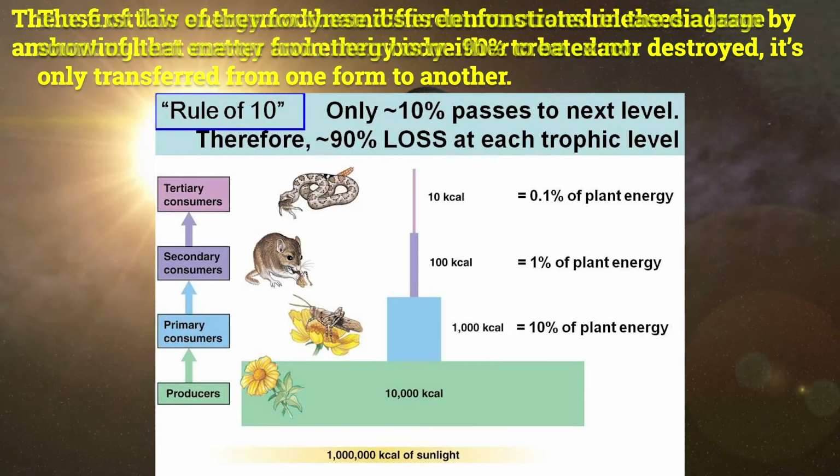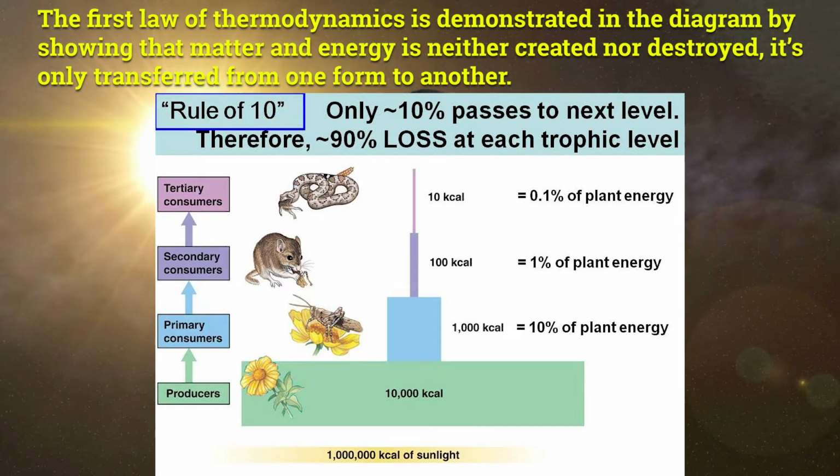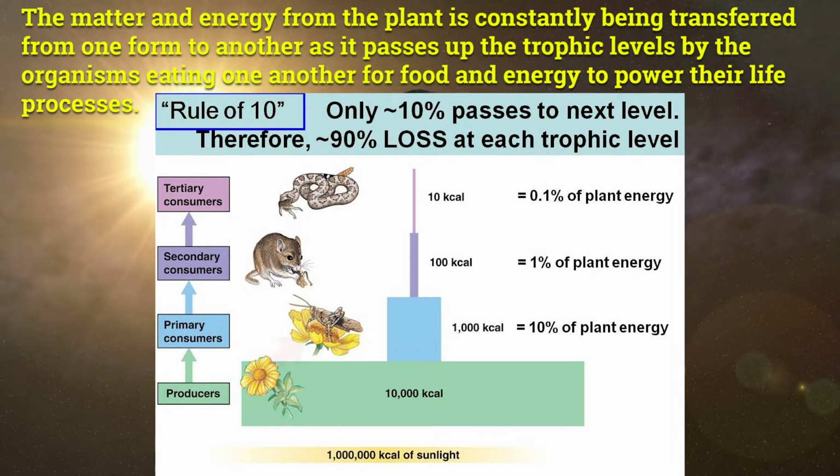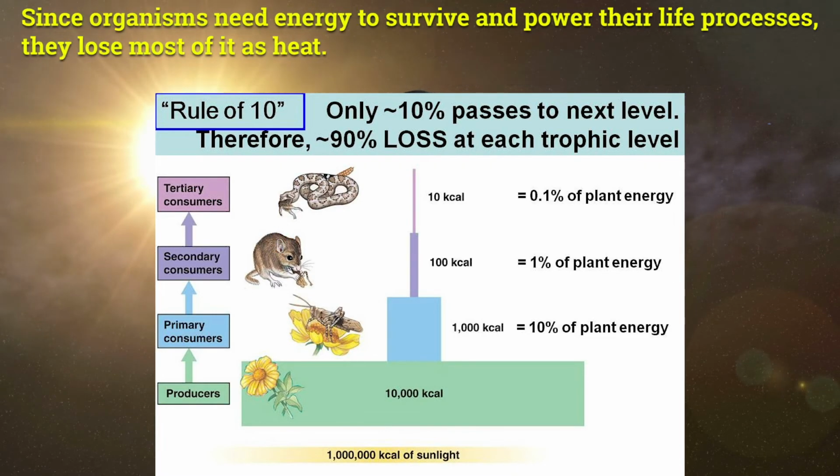The first law of thermodynamics is demonstrated in the diagram by showing that matter and energy is neither created nor destroyed, it's only transferred from one form to another. The matter and energy from the plant is constantly being transferred from one form to another as it passes up the trophic levels by the organisms eating one another for food and energy to power their life processes. Since organisms need energy to survive and power their life processes, they lose most of it as heat.